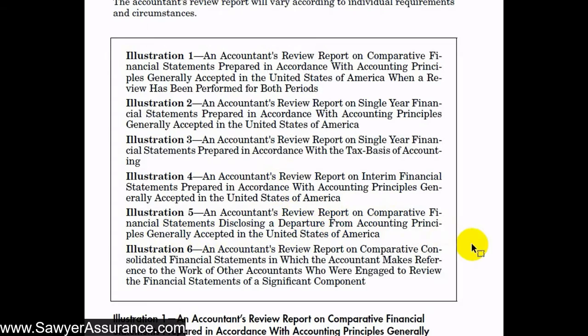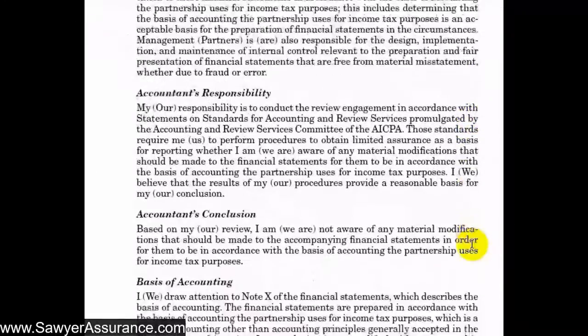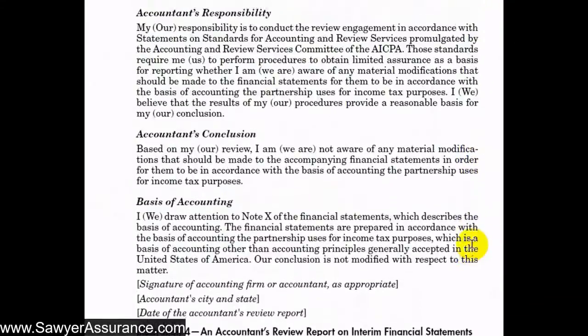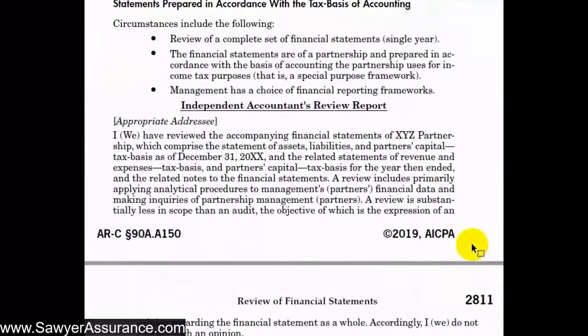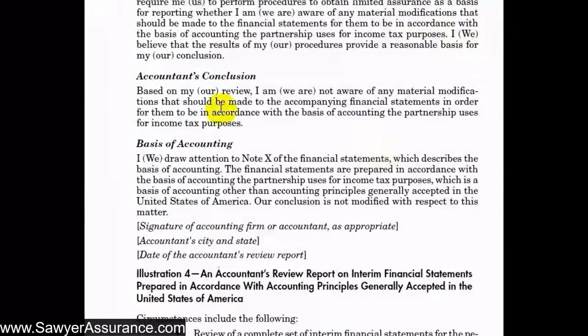So let's go down to 3 and 5, where we will see a paragraph after the conclusion. Yep, so here's illustration 3 right here. Let's go to the top. Illustration 3, tax basis of accounting. Right after our conclusion, we have an emphasis of a matter paragraph. It's titled Basis of Accounting, and it draws our attention to note X of the financial statements, and then tells us about the tax basis of accounting.